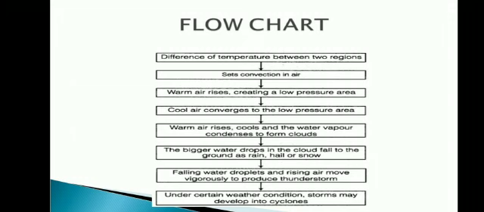So warm air rises. Due to this, it creates a low pressure area. And then cool air converges in the low pressure area. And then warm air rises, cools, and the water vapor condenses to form clouds. And then from the clouds, water drops to the ground as rain, hail or snow. These falling water droplets and rising air move vigorously to produce thunderstorms. Under certain weather conditions, these storms may develop into cyclones.